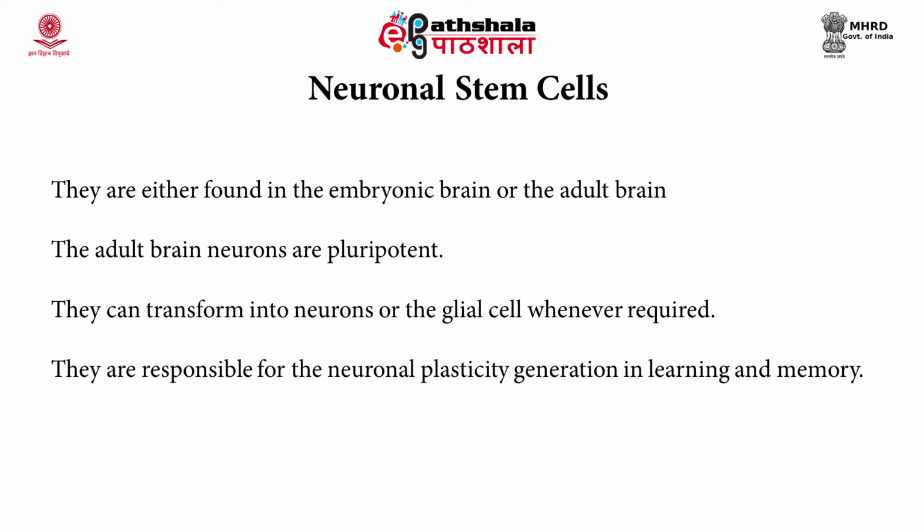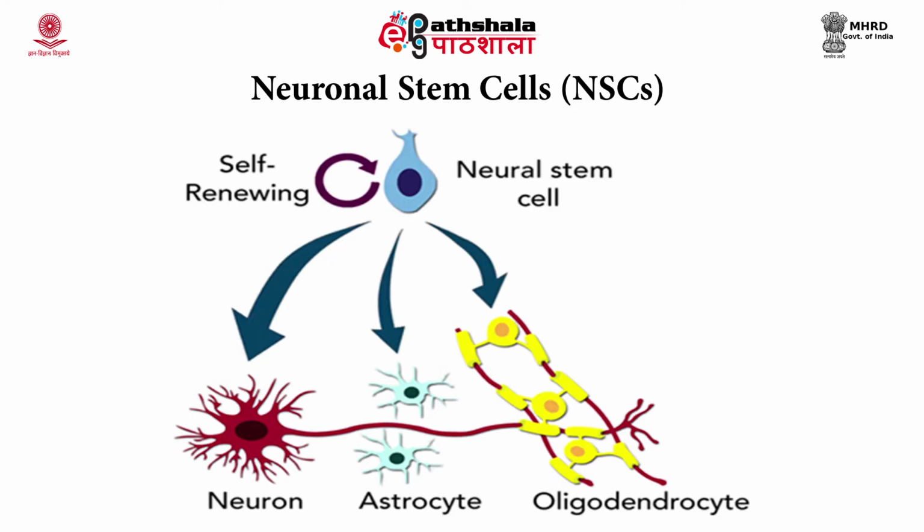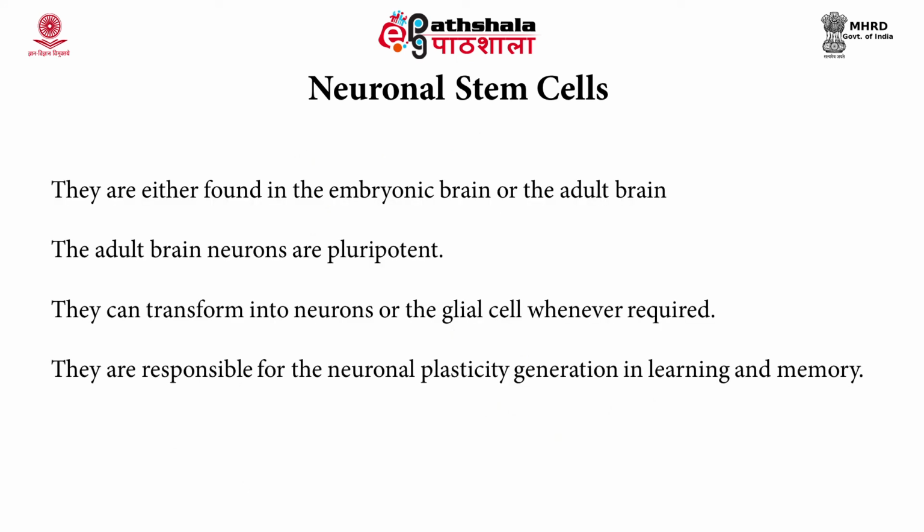There are cells present in the brain called stem cells, the neuronal stem cells. These neuronal stem cells can form new neurons, they can also help to form the glial cells, and moreover, they help to give plasticity in learning and memory.